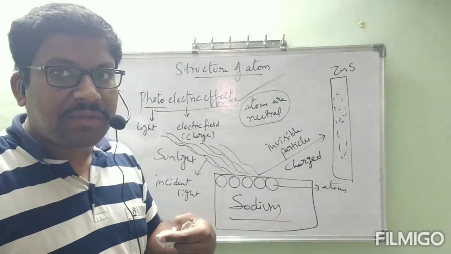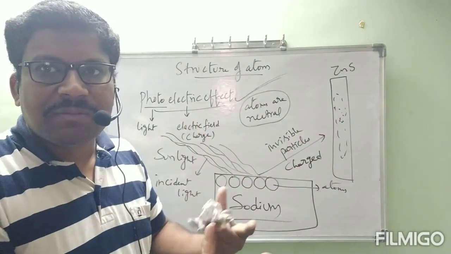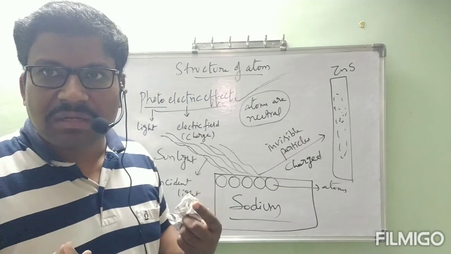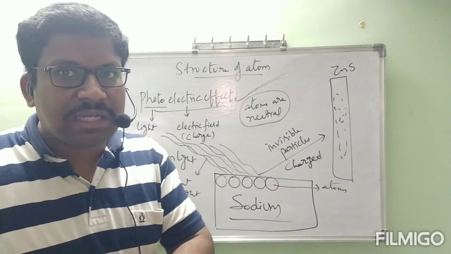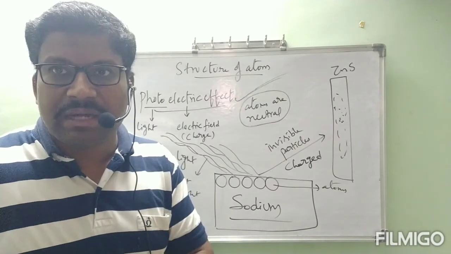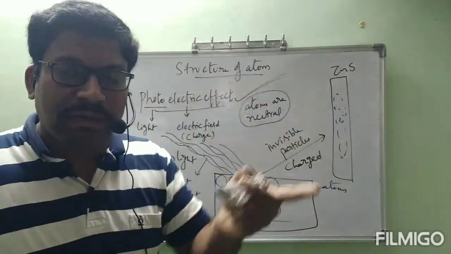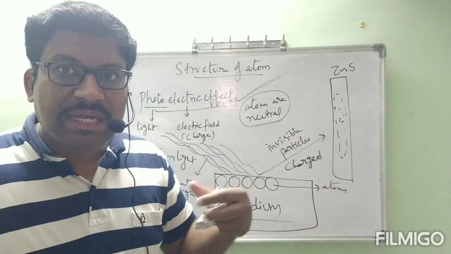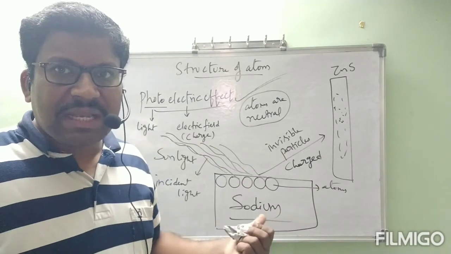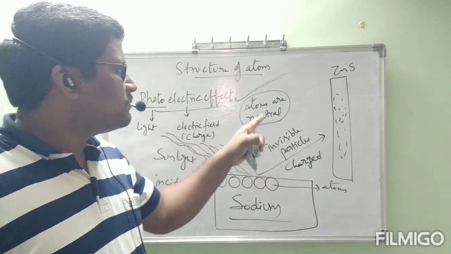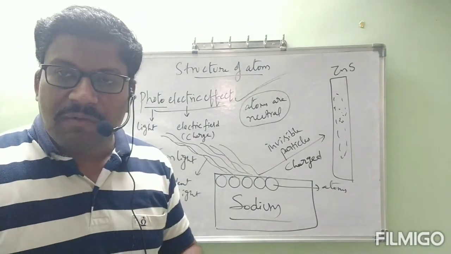What is the meaning of that? The atom is separated. The atom is divisible. Previously we thought that atoms are indivisible. Now we are getting some charged particles from the atom. Then we can understand atoms are divisible. Actually, this photoelectric effect I will continue one more time, after completion of some classes, with a little bit more depth. At that time again I will continue. Actually, this is like an introduction to explain how atoms are divisible. To explain the concept that atoms are divisible, we want to know one experiment.